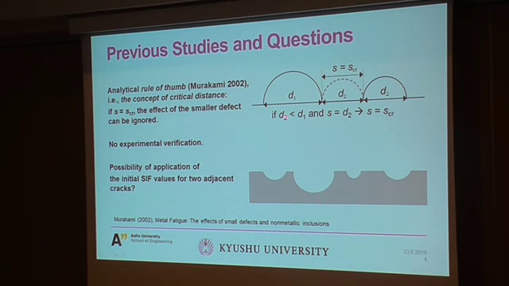It means that if we have two defects and enough space between them to put another defect which has the same size as the smaller one, then we don't have interaction between these two. But there is no experimental verification yet.